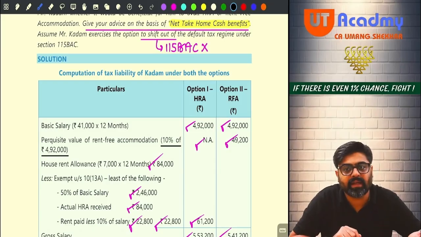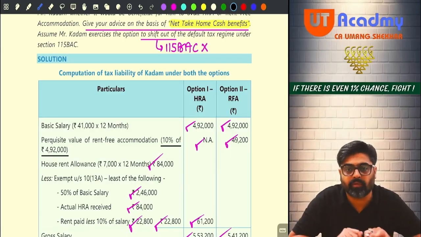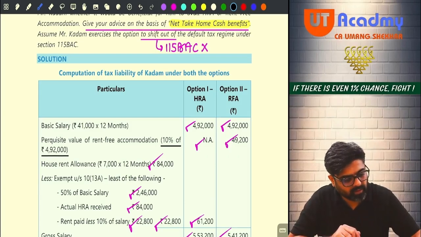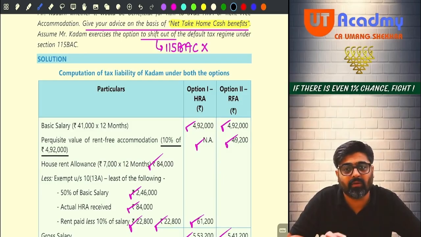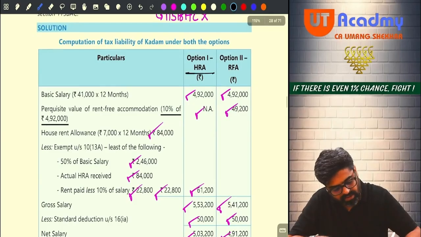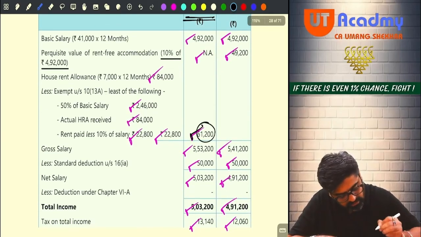So out of the HRA which you are receiving, 84,000, you are going to get the exemption of 22,800. Then how much will be taxable? If you reduce 22,800 from 84,000, you are going to get 61,200. That will be your taxable HRA.